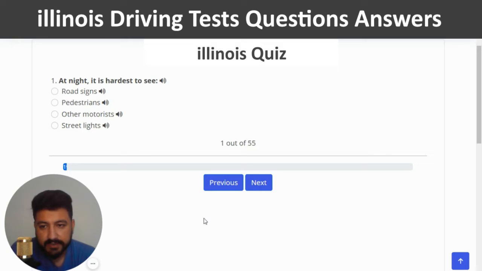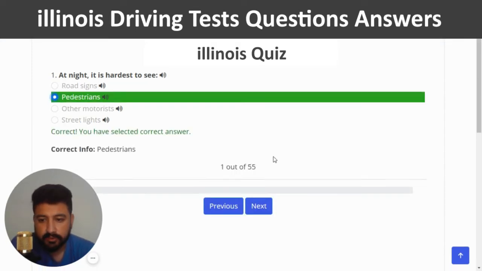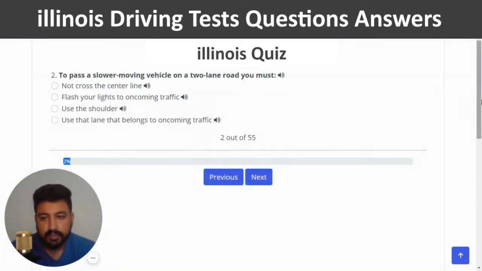Okay, the first question is, at night it is hardest to see. The right answer of this question is pedestrian. So I'm going to click on the second option. Correct, and next.